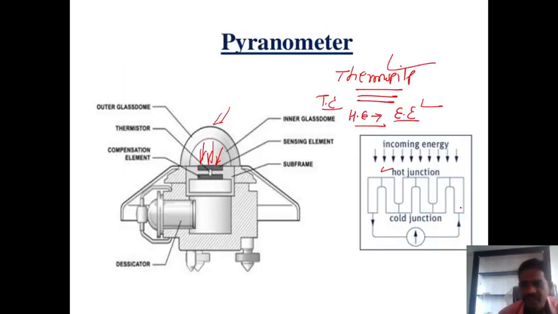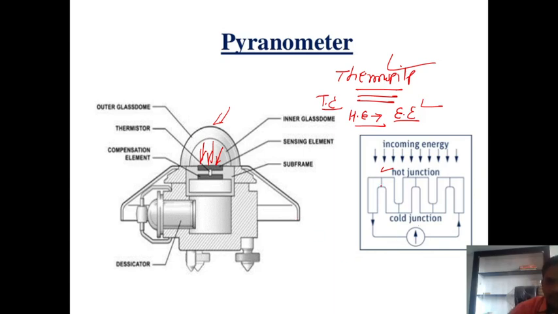This cold junction does not receive any kind of radiation because it is below or inside the plates. That's why no solar radiation reaches the cold junctions. Only the top surface receives the solar radiation, which is why it is called the hot junction. The cold junctions of the thermopile are located in such a way that they do not receive the radiation. As a result, the EMF generated is proportional to the solar radiation.